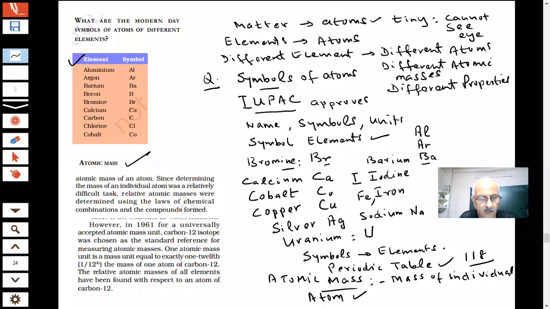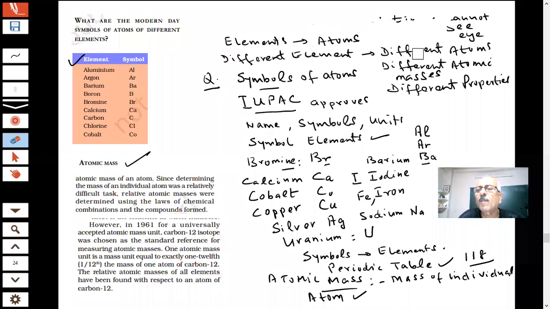Can I rub this? You have noted down? Yes, sir. Okay. You are saying, sir, the mass of an atom is very small, then how will we measure it? I am not used to such a small mass. So how will I measure the mass of an atom that is very, very small?